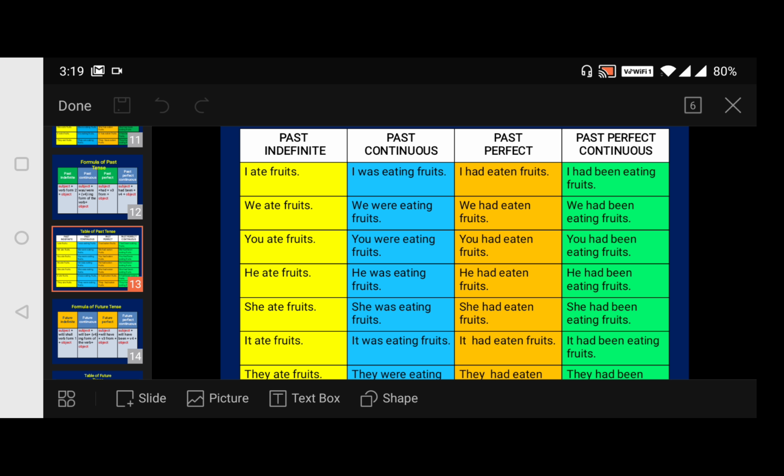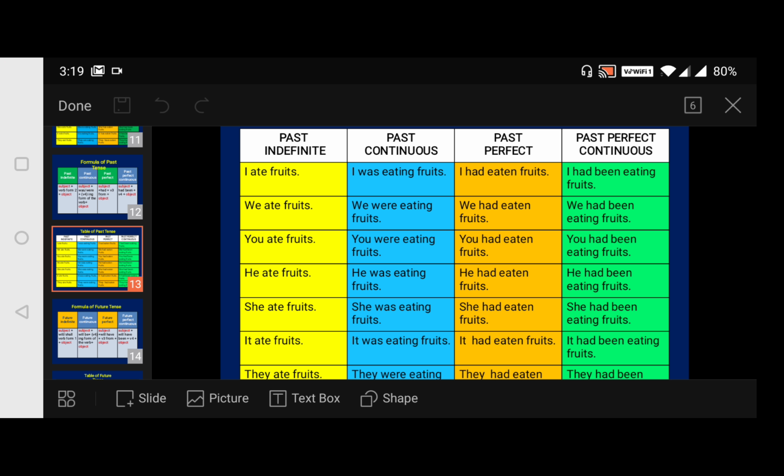So past continuous tense. Now, simple past describes actions that took place at a specific time in the past. Past perfect is used to describe a past action which took place before another past action. And past continuous is used to describe actions in progress in the past. In the past, some action was progressing. It was under process of progress. So for that we have to use the ing form necessarily, and that is past continuous tense.